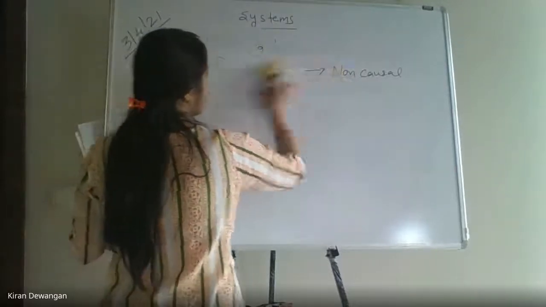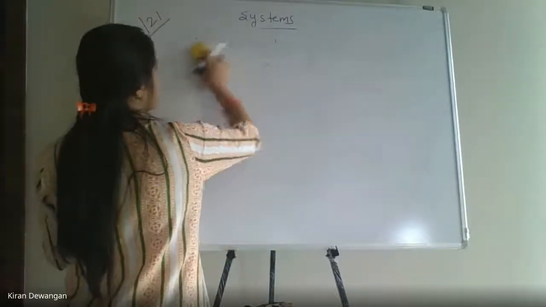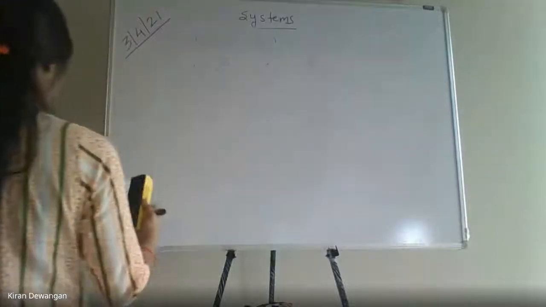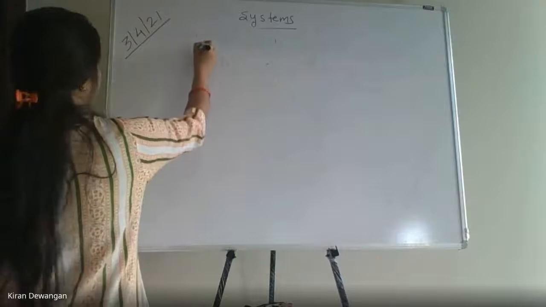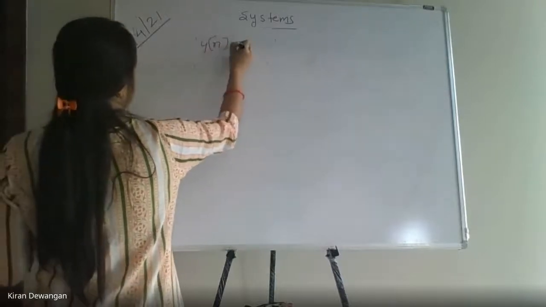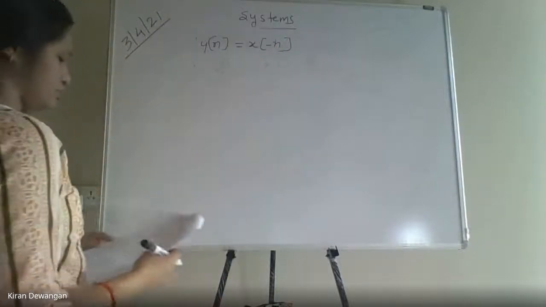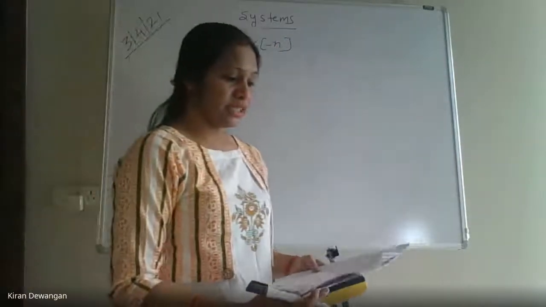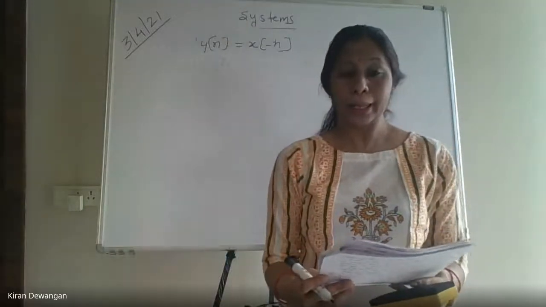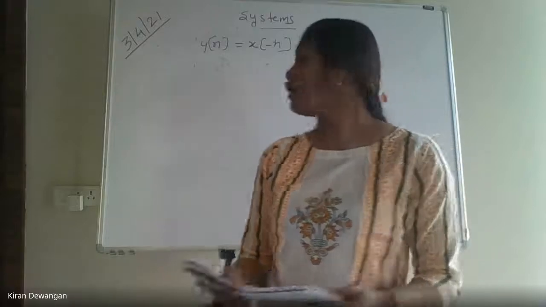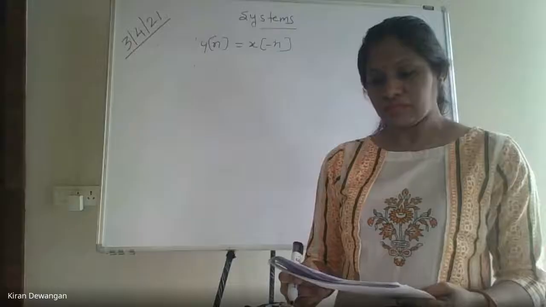Okay? So let's take another example of a non-causal or causal system and we'll see. If y of n is x of -n, what is it? Non-causal. Non-causal, sure.